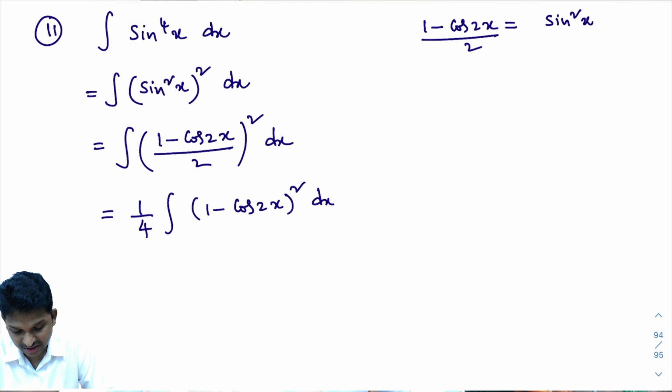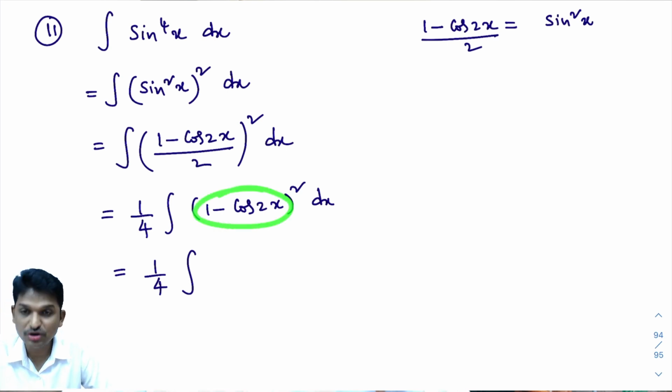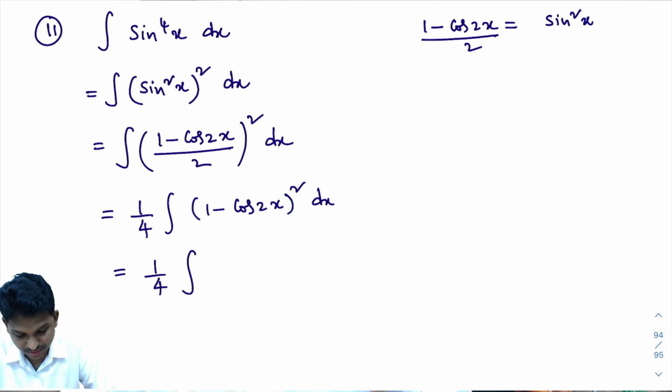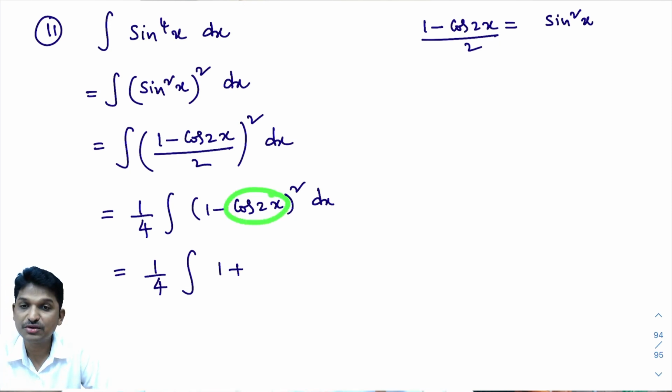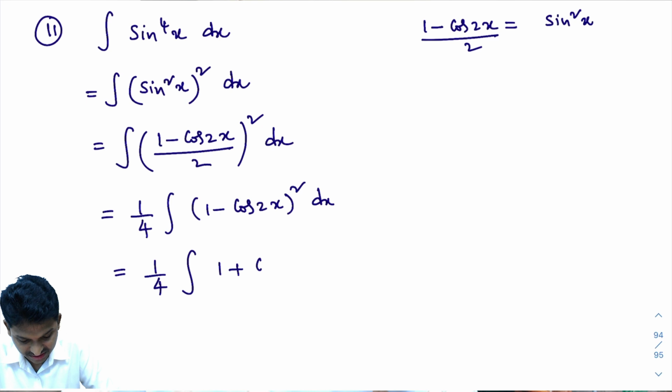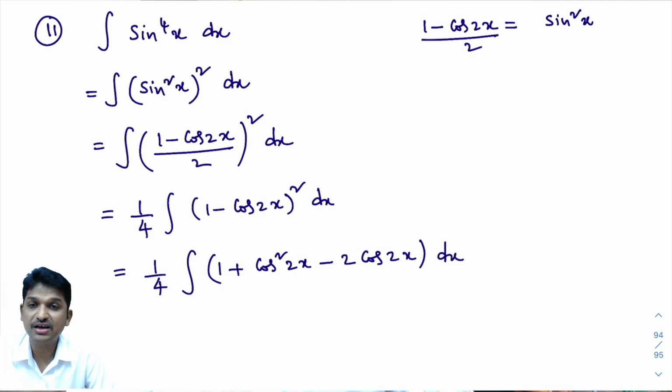A minus b whole square, that equals 1 by 4 into integral of, look here, the a minus b whole square formula. A square, what is a square? That is 1. Plus b square, b square means cos square 2x, minus 2ab, 2 into 1 into cos 2x, that is 2 cos 2x. This is a little lengthy problem. Have patience, and this is difficult also. Compared to all the problems we did till now, this problem is the difficult one.